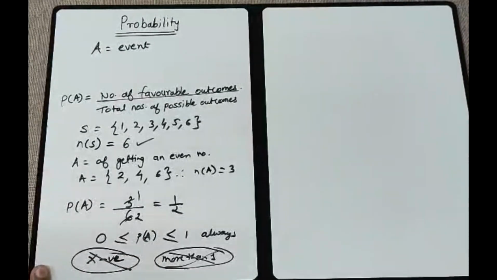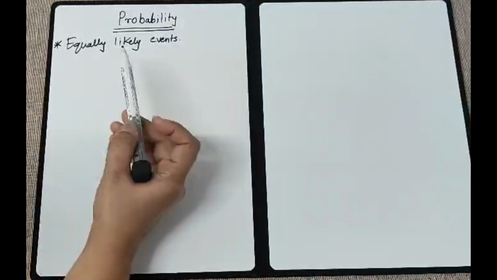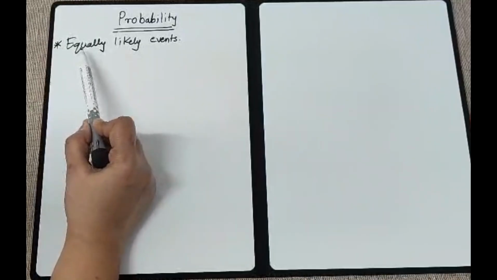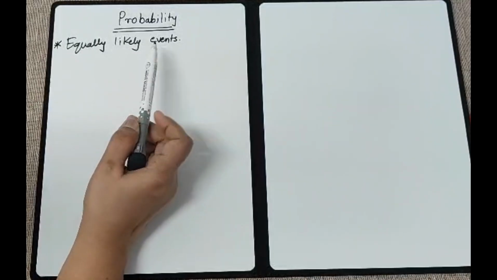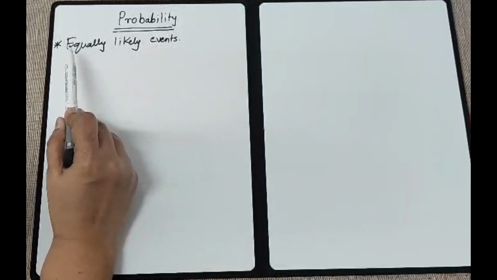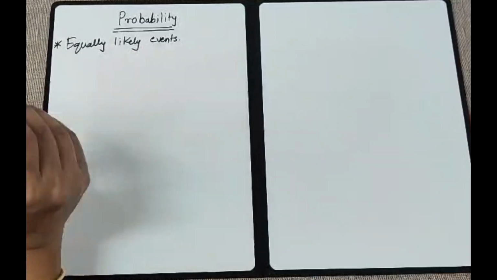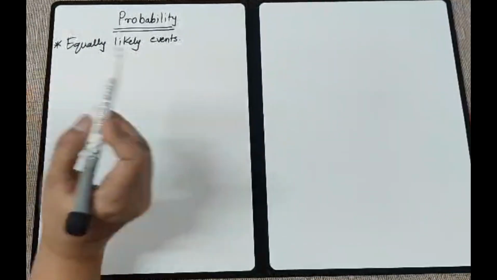Okay, so now let us go to certain types of events which are still remaining, and we'll do those events in detail because every time we are asked MCQs depending upon those events. So let's go ahead with the types of events. We'll start with the next type of event, which is the equally likely event. There is a question in your exercise about this particular type of event. So let us understand this event by taking one example.